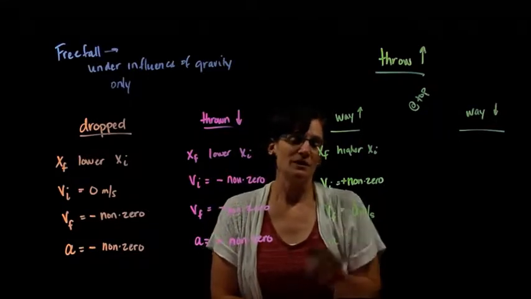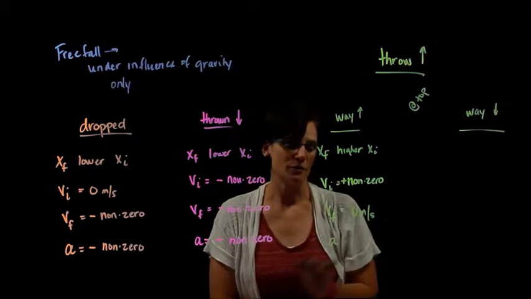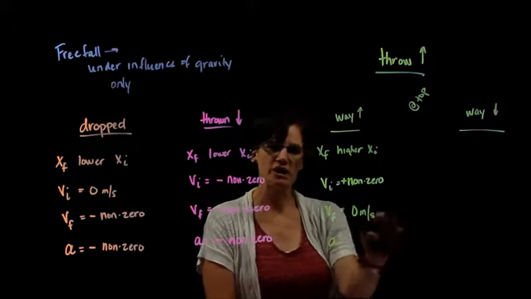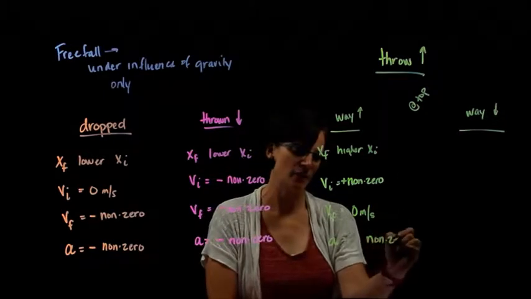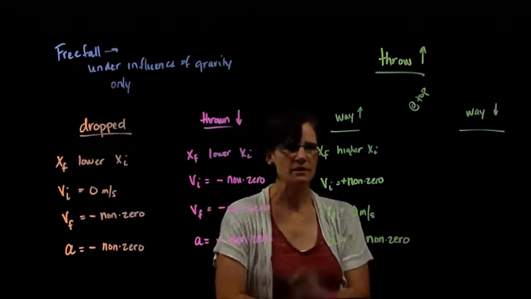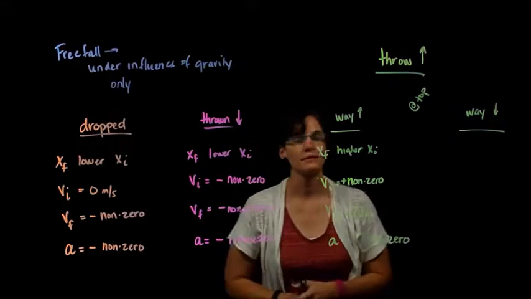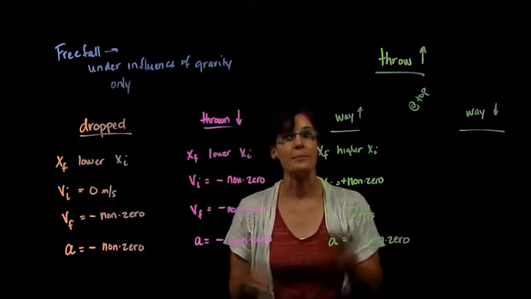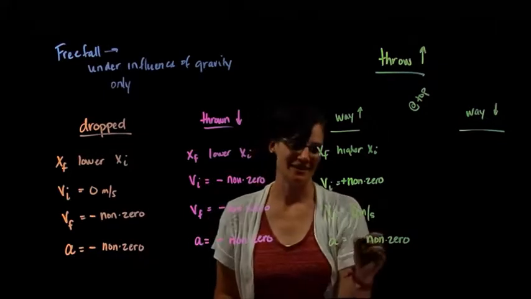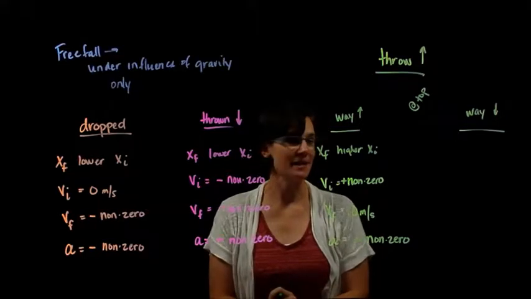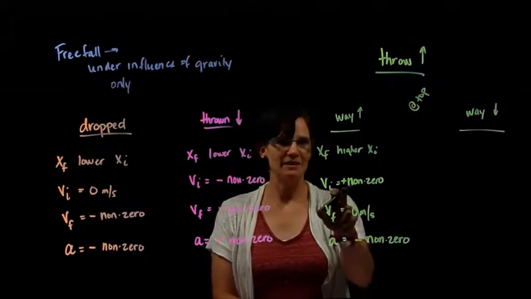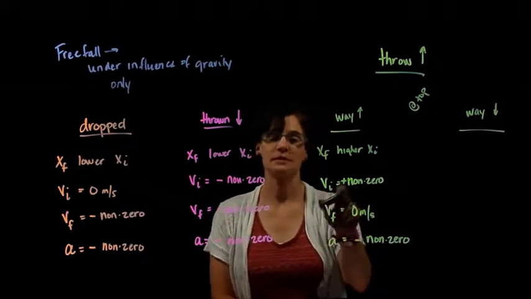Now, we knew it was slowing down, because it made that turnaround transition. So what is my acceleration? Well, it's changing velocity, so this has to be non-zero. It's slowing down. If it's slowing down, that means the acceleration and the velocity are in opposite directions. So if the velocity is positive, the acceleration has to be negative. So this negative acceleration is a slowing down because my velocity is positive.